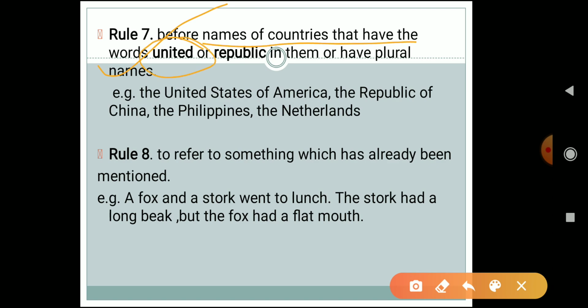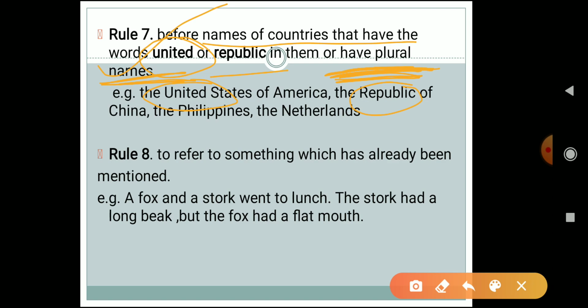If you see in any country's name united or republic, over there you have to use the definite article the. Or any country which has plural names, over there also you have to use the. For example, the United States of America, here the word united is used, so we will use the. Next one is the Republic of China, the word republic is used, so there we have to use the.